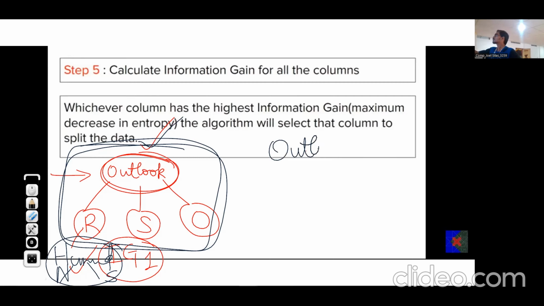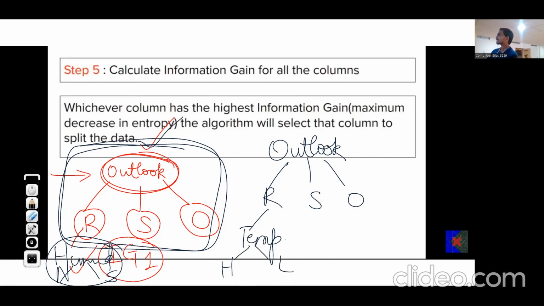Now, what is another possibility? We may have outlook with rain, sunny, overcast. After rain, we will now consider temperature, suppose. For temperature the values may be high or low. Now we'll calculate the entropy change, that is the information gain, for this particular subtree. So suppose we have IG1 in which we considered humidity and IG2 in which we considered temperature.